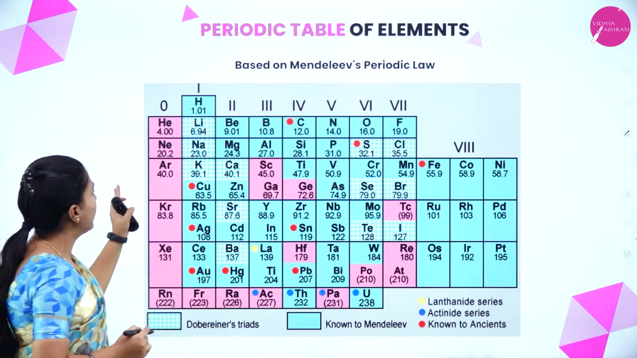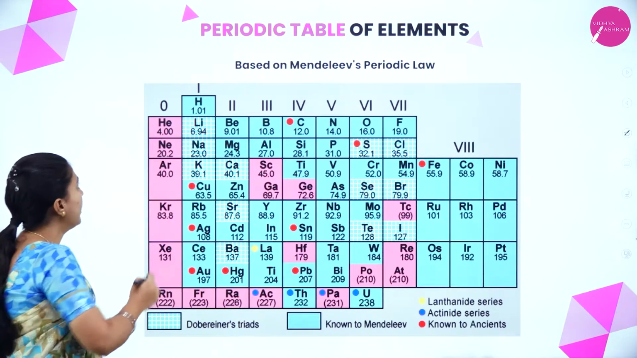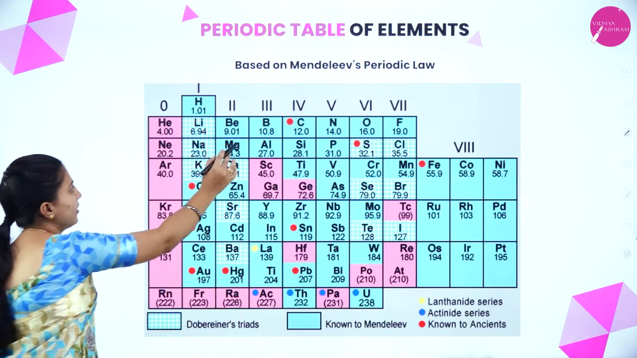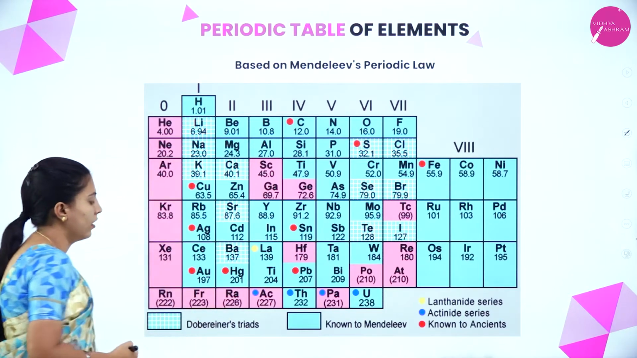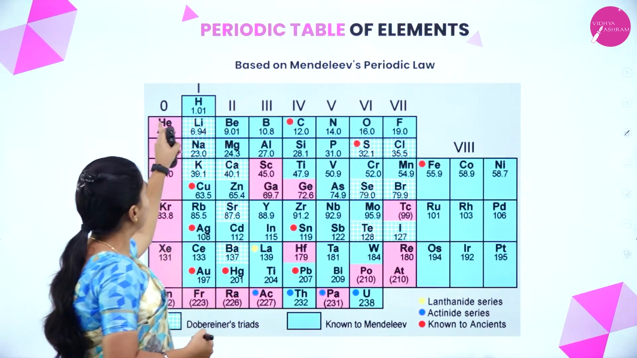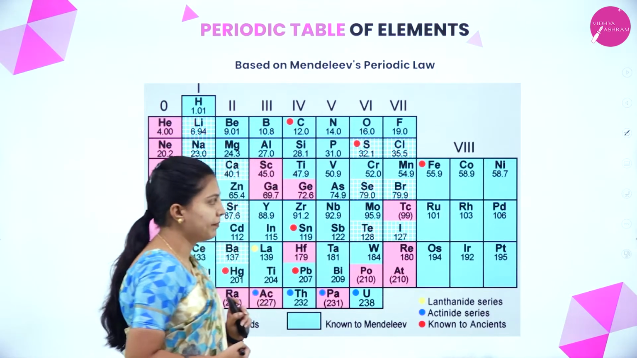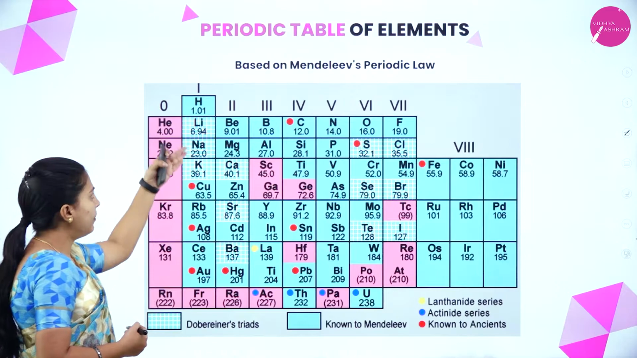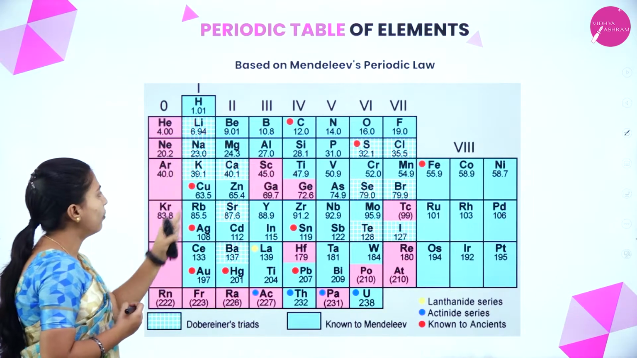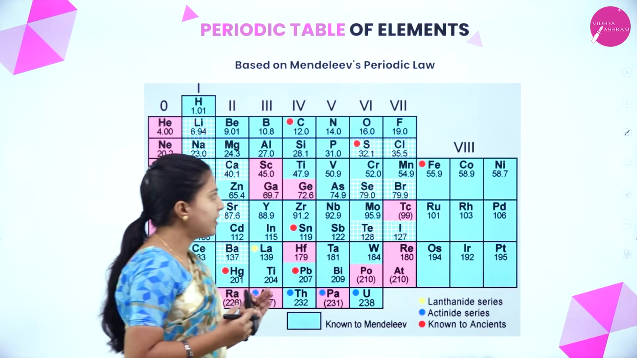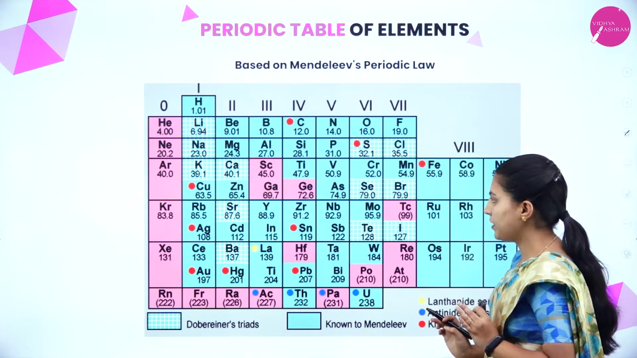What did he do? He started from the 0 group to the 8th group. Okay. These are the periods, the overall periods, and these are groups. This is the 0th group, 1st, 2nd, 3rd, 4th, 5th, 6th, 7th and 8th. As he told, elements having similar properties will be grouped one below the other. He has left some spaces here. Here is some space, here also so many spaces are present.